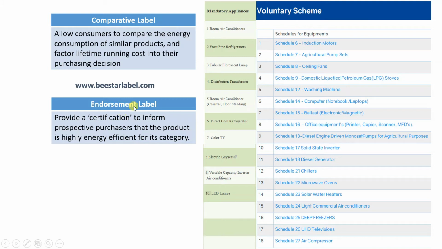Second one is what? Endorsement label. Now, what is the endorsement label? BEE provides a certification to prospective purchasers that the product is highly efficient for its category.